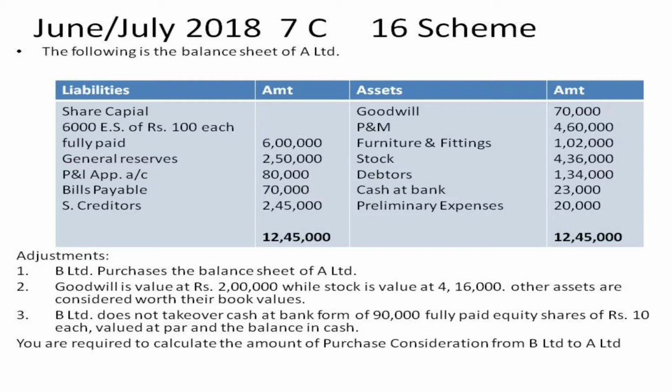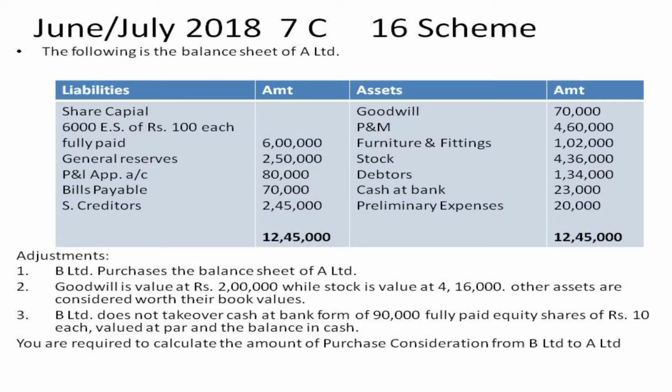Liabilities on the left side, assets on the right side: share capital 6,000 equity shares of 100 rupees each, fully paid, 6 lakh rupees; general reserve 2,50,000; P&L appropriation account 80,000; bills payable 70,000; sundry creditors 2,45,000; goodwill 70,000; plant and machinery 4,60,000; furniture and fittings 1,02,000; stock 4,36,000; debtors 1,34,000; cash at bank 23,000; preliminary expenses 20,000. The total of both liabilities and assets is 12,45,000 rupees.